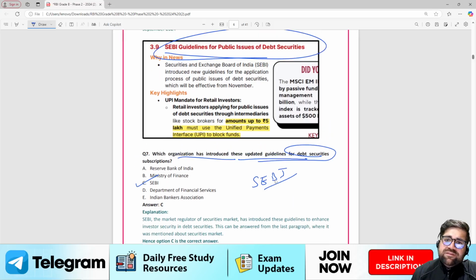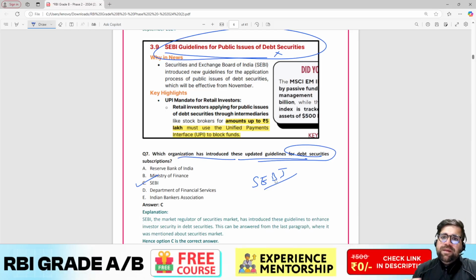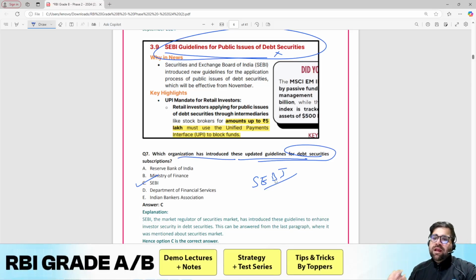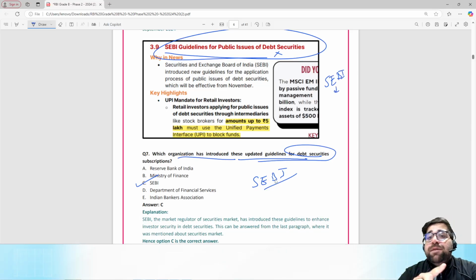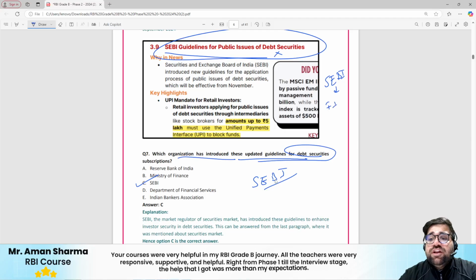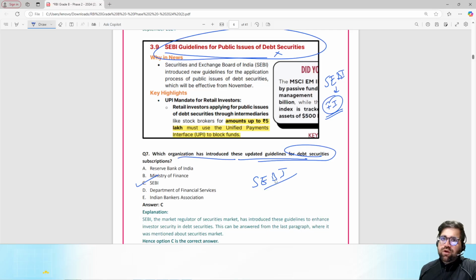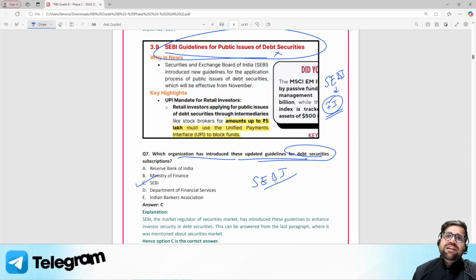And in securities market, you have debt securities and equity securities. Make sure you understand what is the role of SEBI and what is the role of RBI too. To understand the role of SEBI, we have a dedicated chapter in your course as well, which is financial institutions. In financial institutions, you understand the role of regulators also. So I will not say that this question is out of the syllabus. It's very much in the syllabus only.